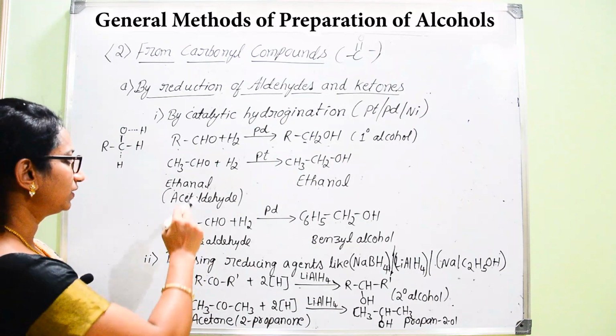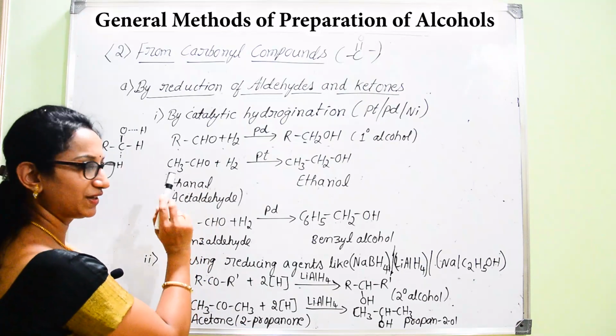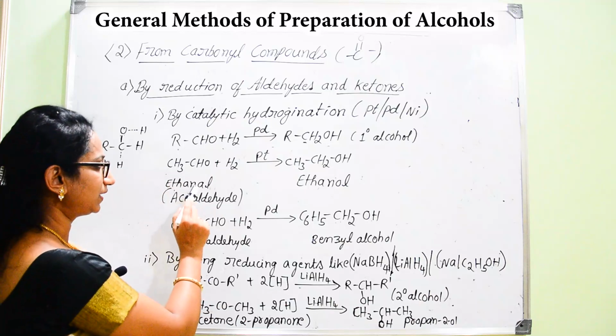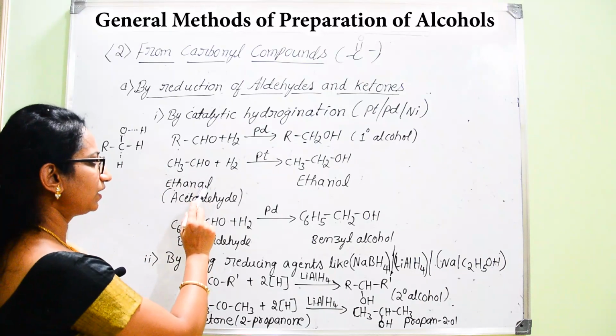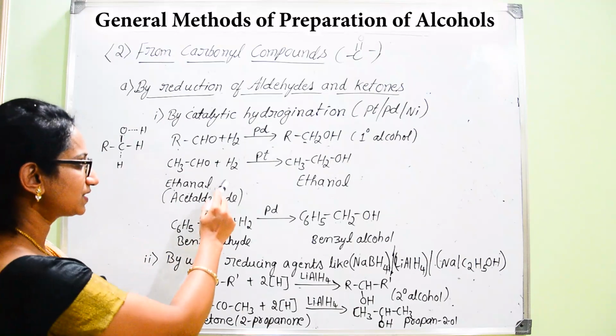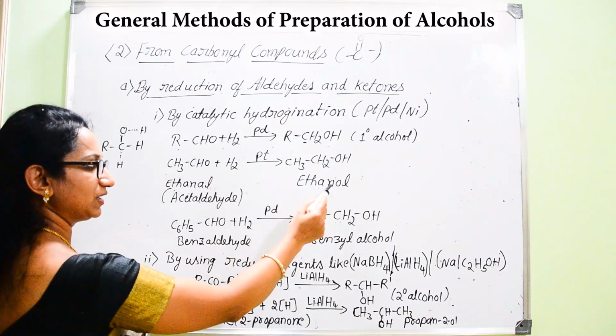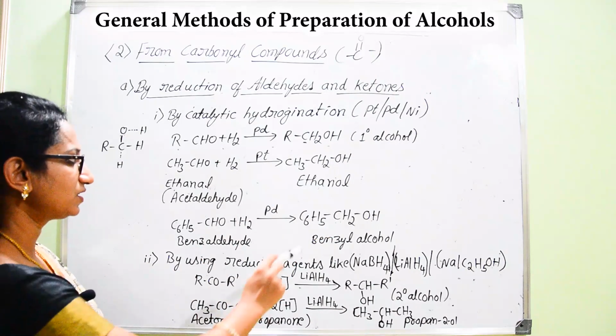Now let us go for one particular example. CH3CHO. What is the name for this compound? It is ethanal. For aldehydes, the suffix will be "al", ethanal. When it is subjected to hydrogenation, what is the main product obtained? It is ethanol, but with the suffix "ol".